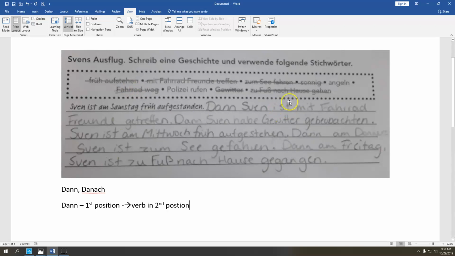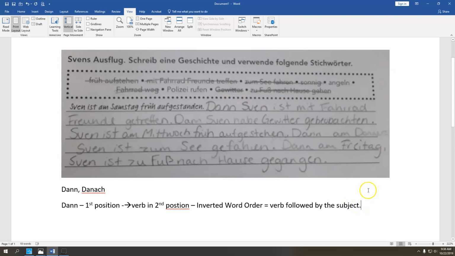Our verb here, ist, is in third position right now. Dann Sven ist. So we have a time statement, a subject, and then our verb. This would be considered third position. So when we use a time statement, it's going to use inverted word order. Remember that inverted word order means that you are going verb followed by the subject. Okay? So the correct sentence here would have been, dann ist Sven.